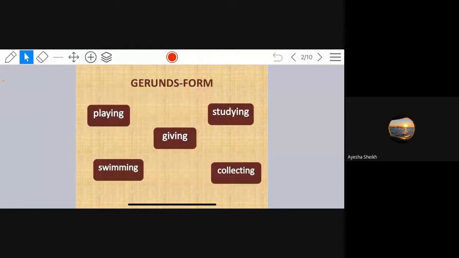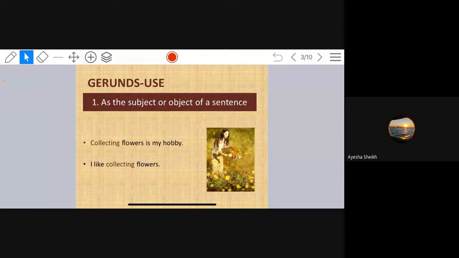Gerund form: playing, giving, studying, swimming, collecting. Gerund use. As the subject or object of a sentence: collecting flowers is my hobby. I like collecting flowers.